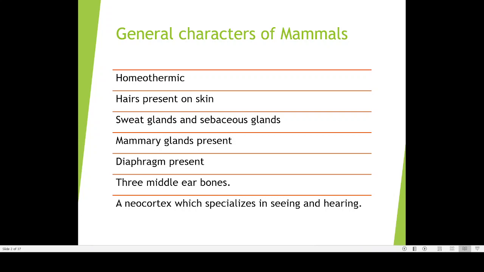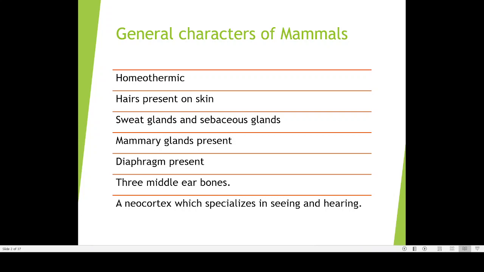That will remain constant because our body has a mechanism to cool the body if the temperature is more, or warm up the body if the temperature is less. If you are going to the UK, the temperature may be around 10 or 15 degree centigrade, sometimes 5 degree centigrade. Still your body will be keeping a temperature of 37 degree centigrade or 98.4 degree Fahrenheit, because our body has a built-in mechanism by which it is always keeping the body temperature same.